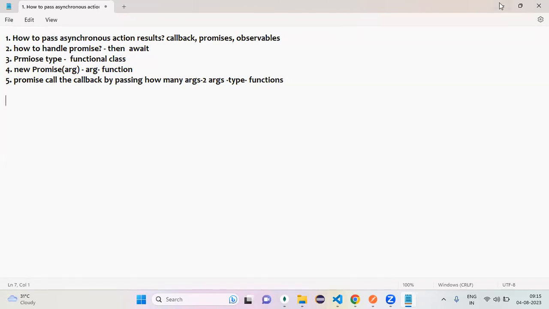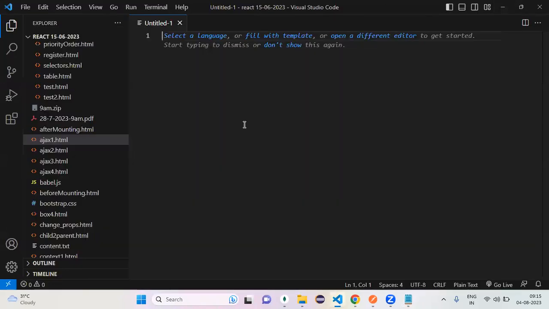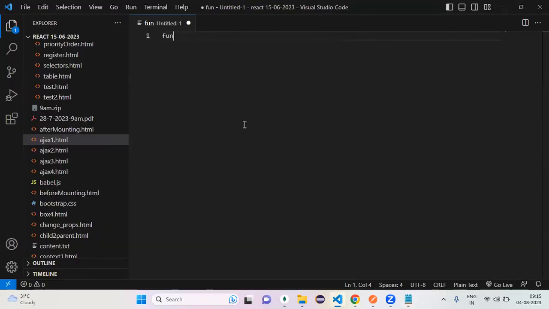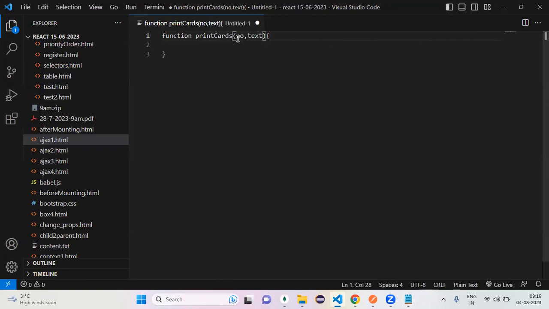Okay, so yesterday we wrote some code like this. I have a function printCards. Let's take common arguments. Two mandatory arguments, right? One is the number of cards, another one is text. Next, here the callback function. It returns a promise object.